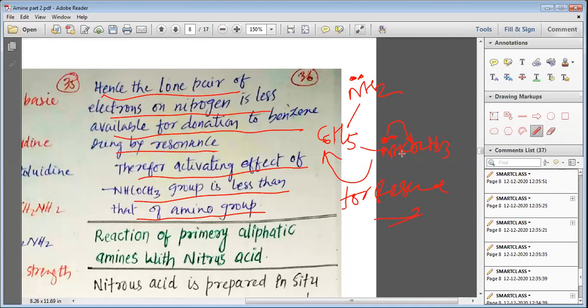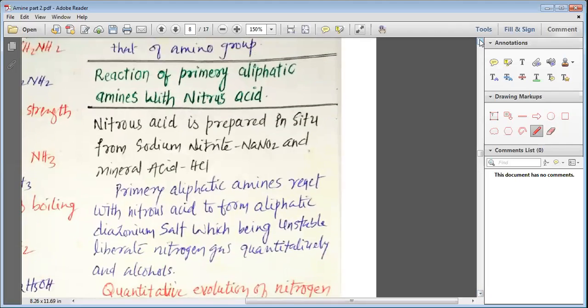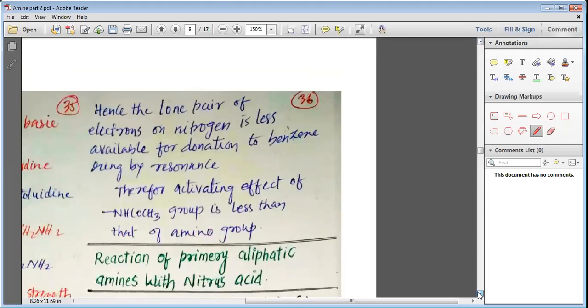That is why the NHCOCH3 group is less activating as compared to the amino group. And by using this, we are going to study the various reactions of the amines where we use the less activating effect of the NHCOCH3 group.